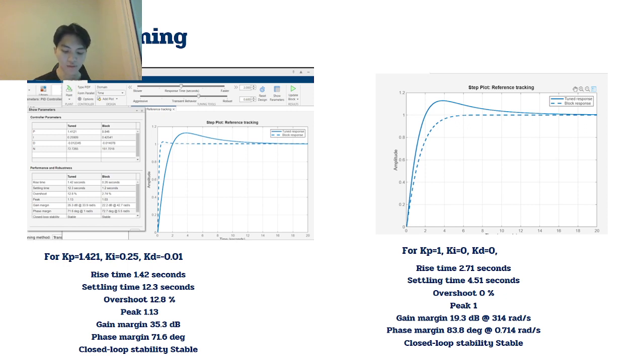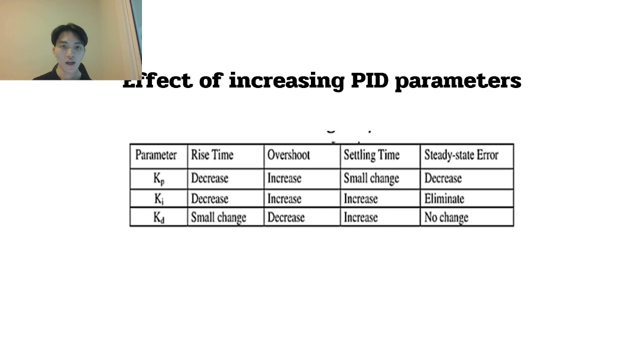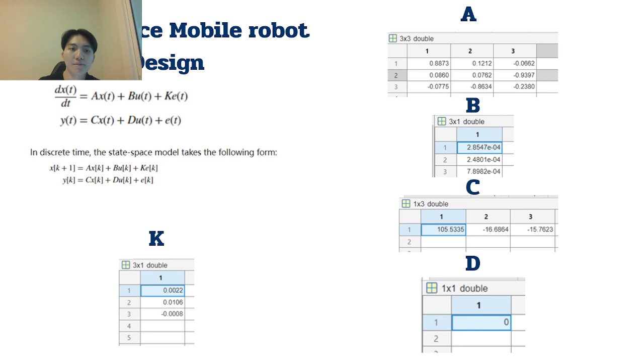So it's back. And the effect of increasing the PID parameters: if you increase the PID parameter, some are going to go down and some are going to increase. Right, the rise time for KP decreases, and the overshoot increases right here. You can see right here, and I think it was really bad.